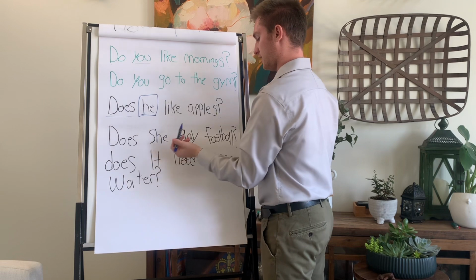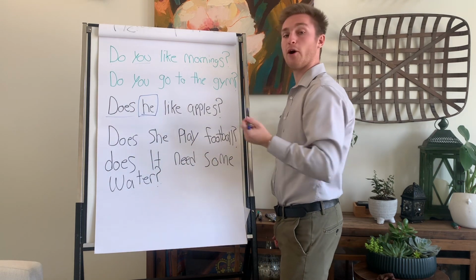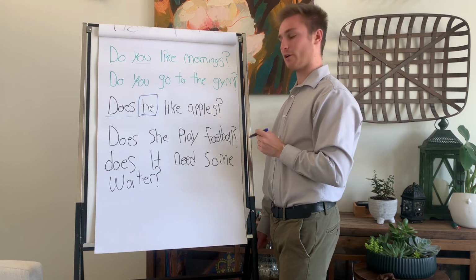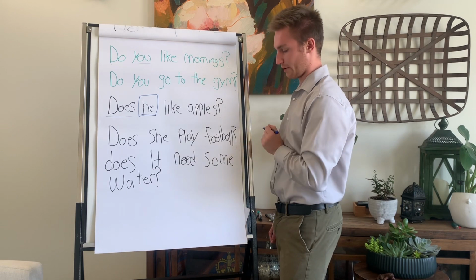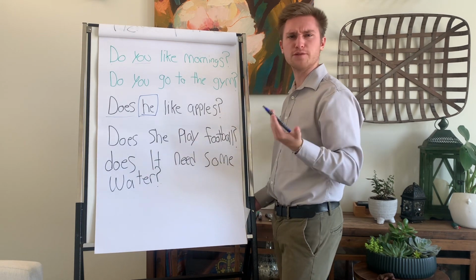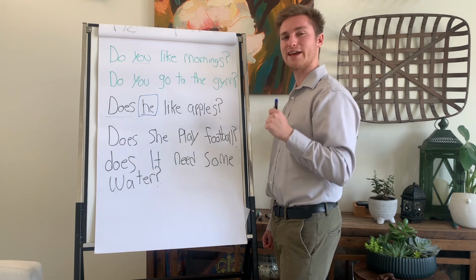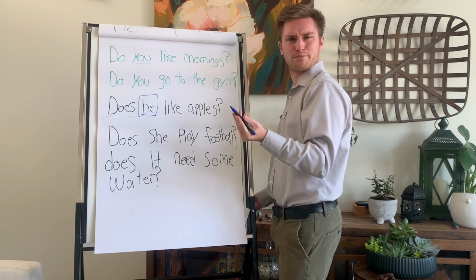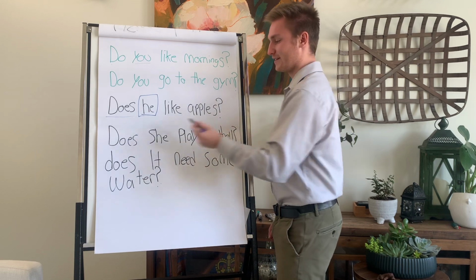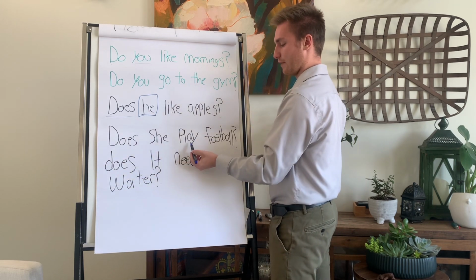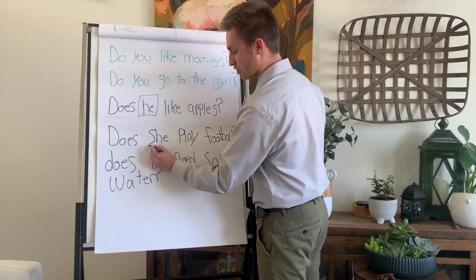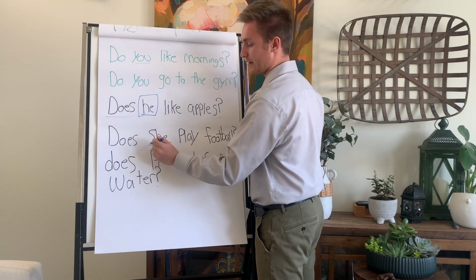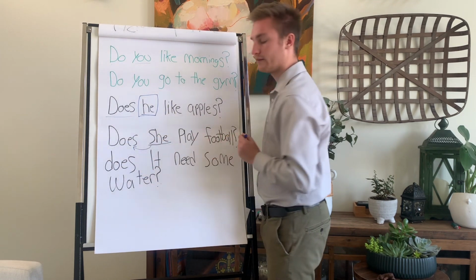Does she play football? Question mark. Can you say it? Does she play football? We use she, so that means we must use does.